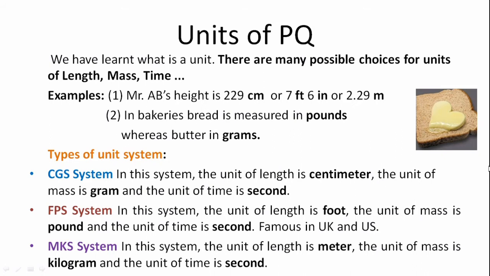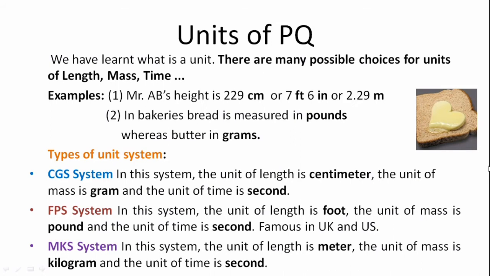For example, we can say Mr. ABC's height is 229 centimeter, or Mr. ABC's height is 7 feet 6 inch, or Mr. ABC's height is 2.29 meter. Another example, in bakeries, bread is measured in pounds whereas butter in grams. So we have many possible choices for the units.